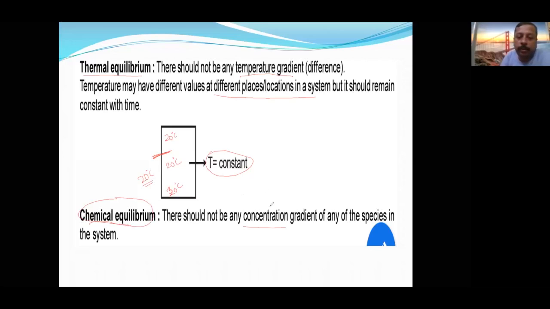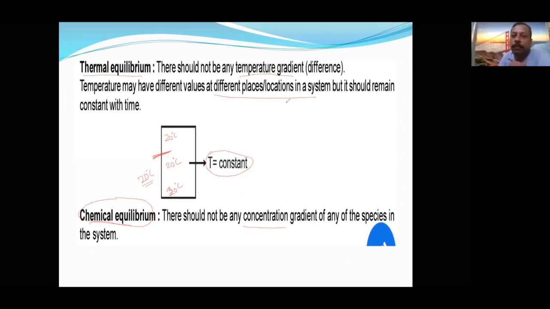Concentration gradation is not there, chemical equilibrium. Temperature gradation is not there, thermal equilibrium. Pressure gradation is not there, then it is called mechanical equilibrium. These are about the types of three equilibrium.